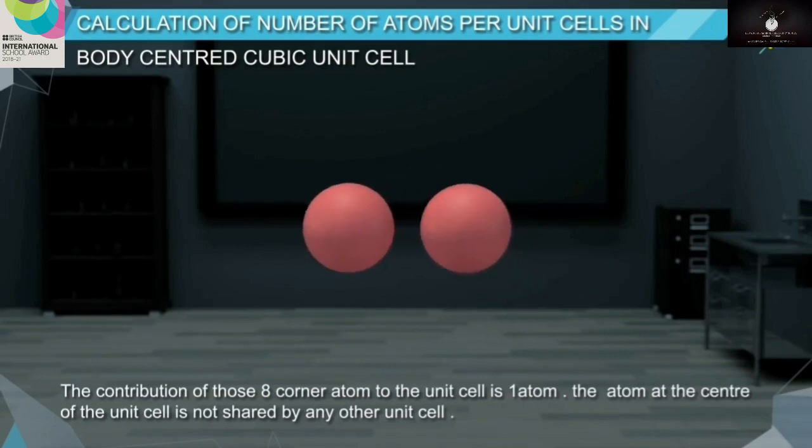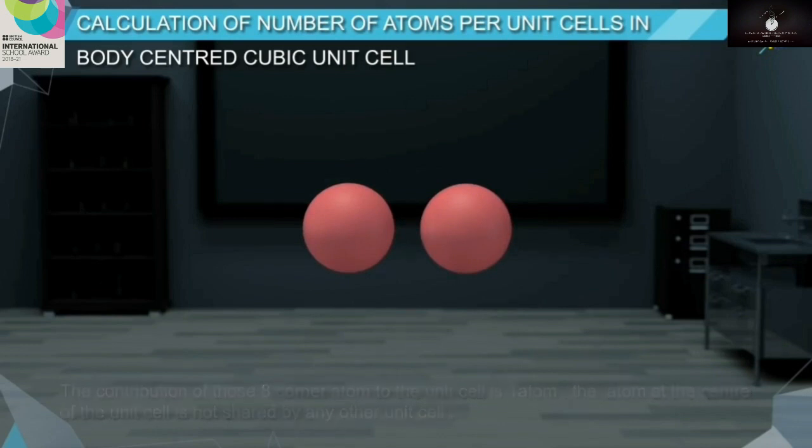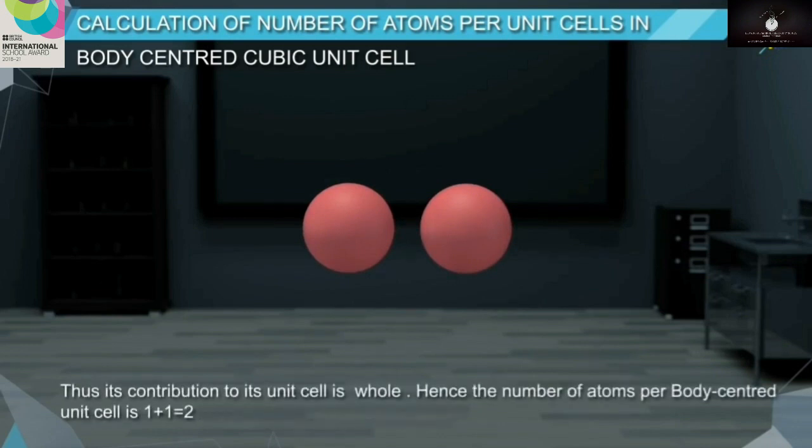The atom at the center of the unit cell is not shared by any other unit cell. Thus, its contribution to its unit cell is whole. Hence, the number of atoms per body-centered unit cell is 1 plus 1 equals 2.